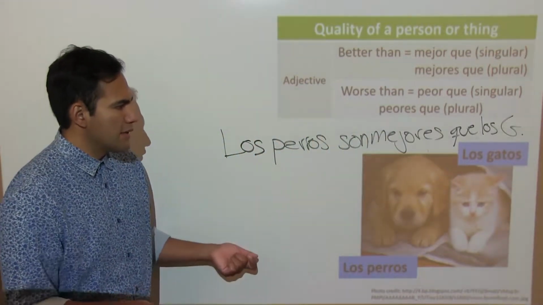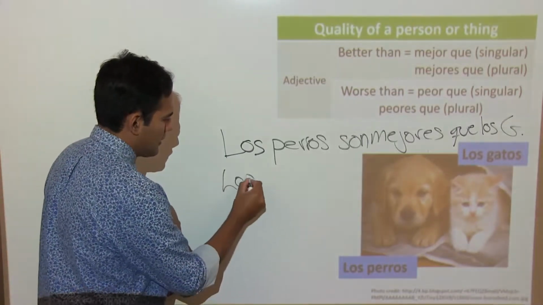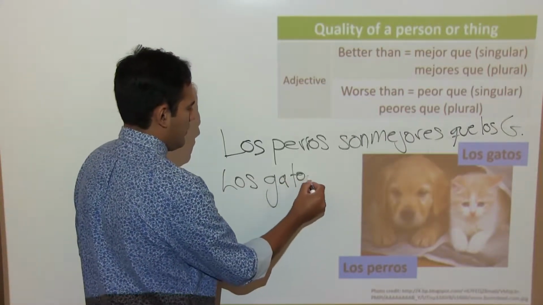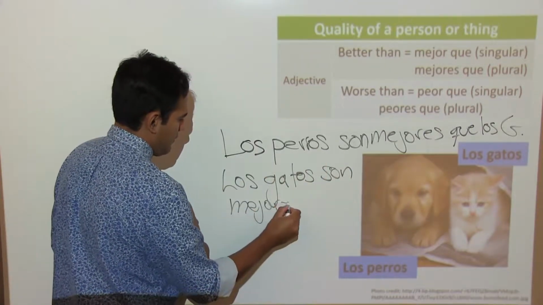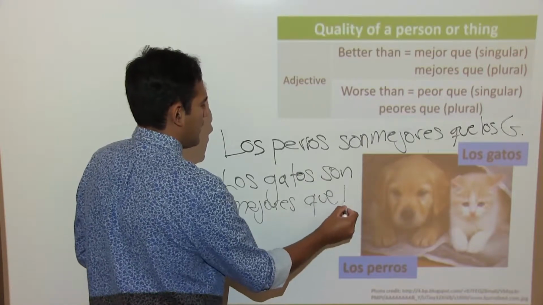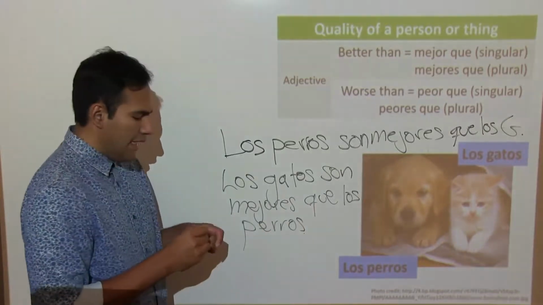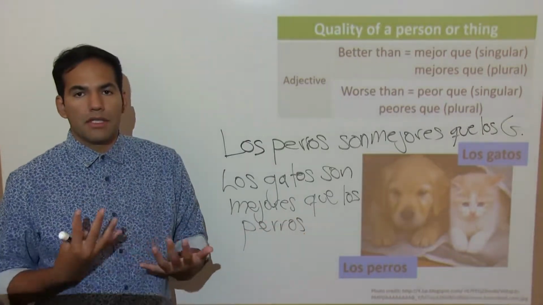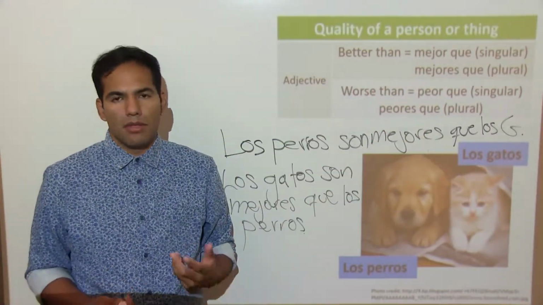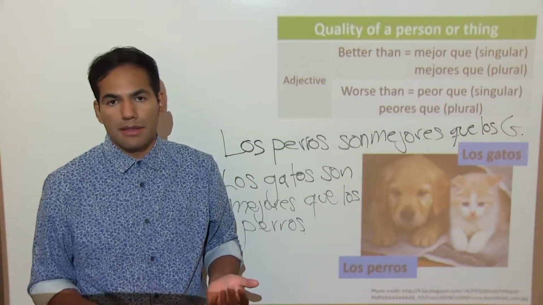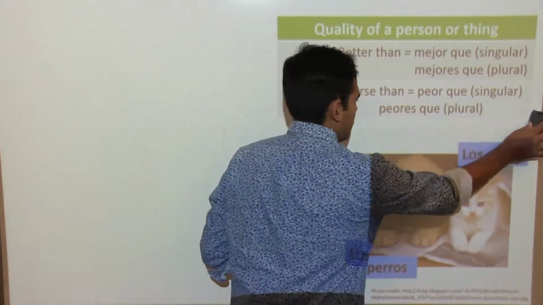Los perros son mejores que los gatos, but other people may disagree. So, los gatos son mejores que los perros. Okay, so I'm doing this example for you to know how we need to use the plural forms if we're talking about plural subjects or plural nouns. The quality needs to match the quantity.